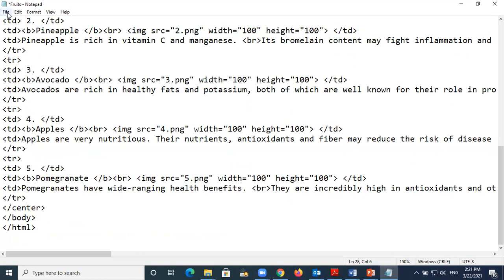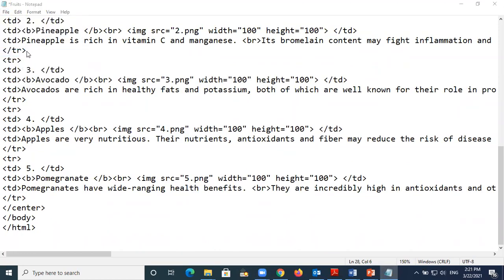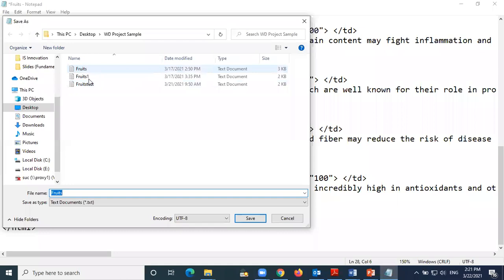Okay, then after that, now I'm going to save. File, save as. Where I'm going to save, under the fruit. But this is just to say that I'm going to put EC, okay, practical.